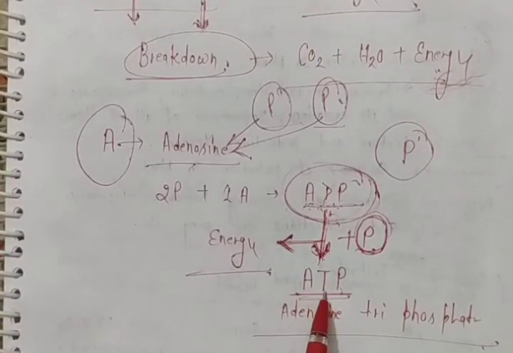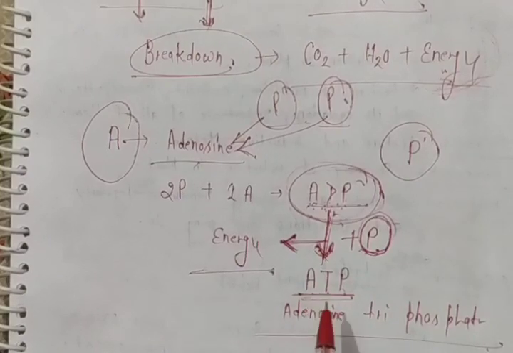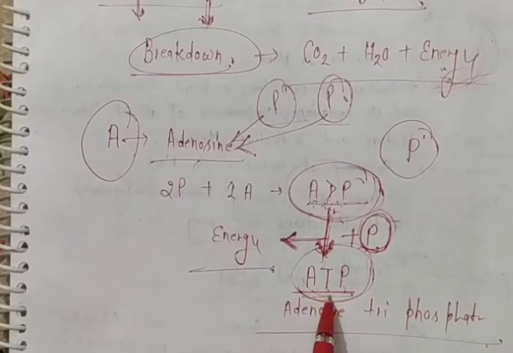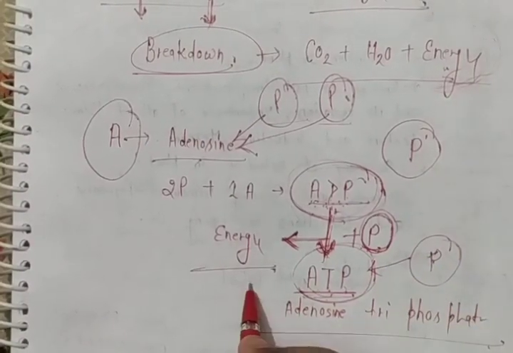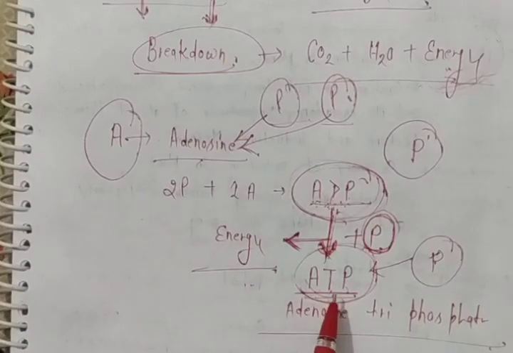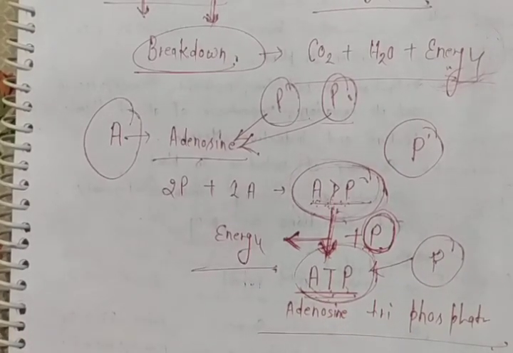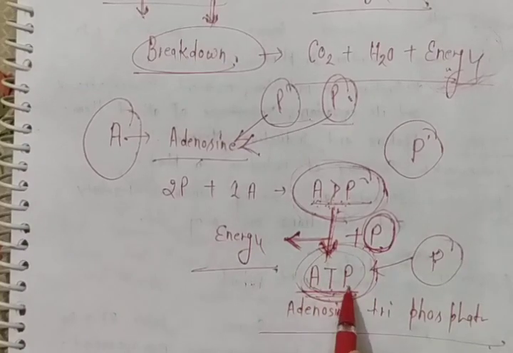ATP is known as the energy packet of the cell. Now this energy saves itself in this ATP, because adding the third phosphate molecule needs energy. That's why this energy is saved in the form of ATP. And now your question will be, ma'am, how will we use this energy which is saved in the form of ATP?